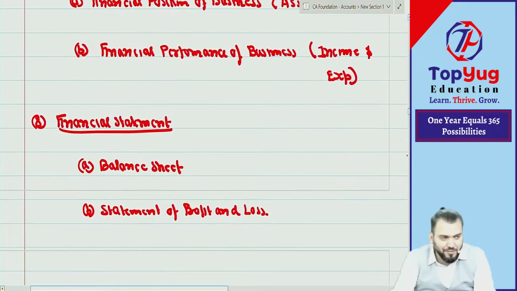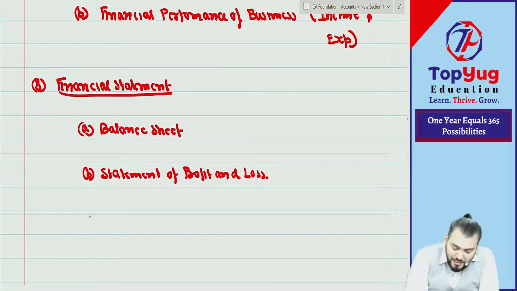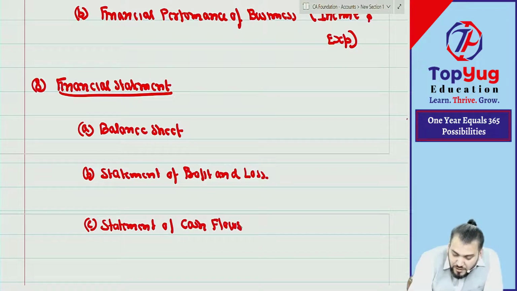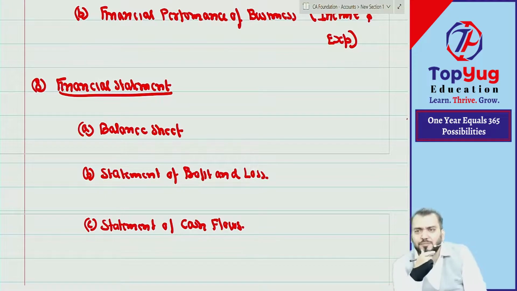Understood? Then third is statement of cash flows. Do you know about this? Statement of cash flow. You don't know? I also don't know. Nothing to worry. Just write down now.